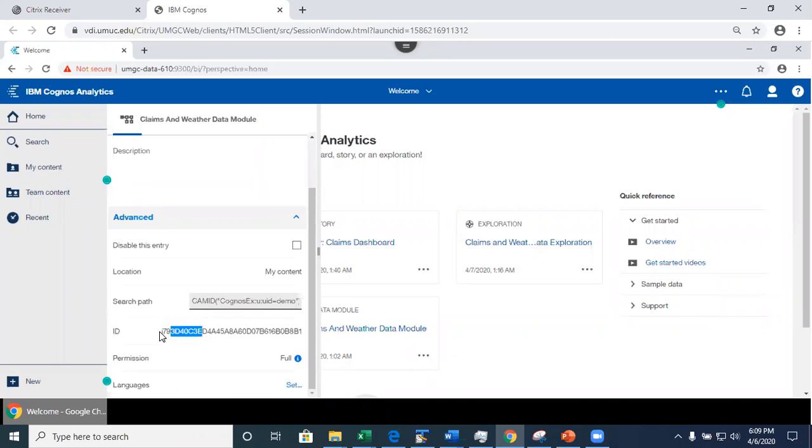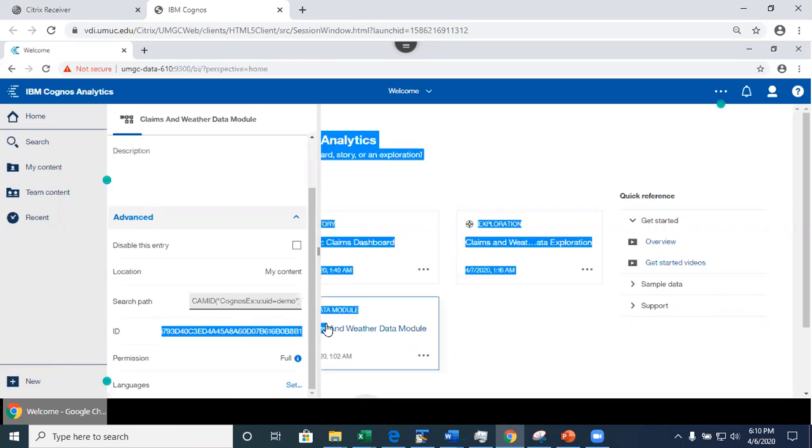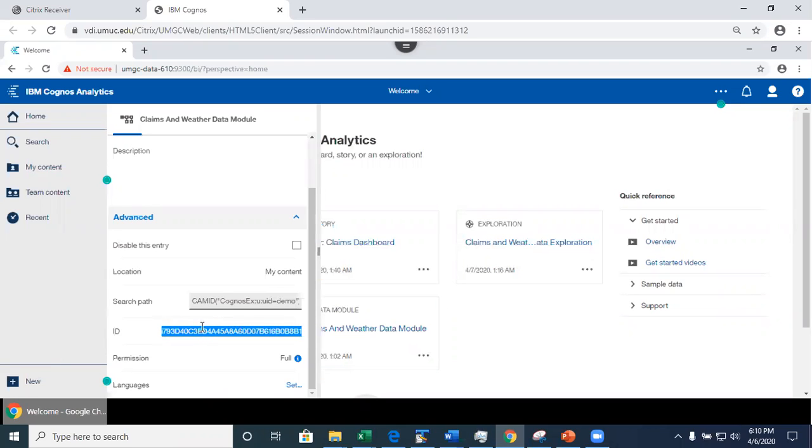Every visualization that I created, all dashboards and all explorations, are associated with this number. Even if my teammate creates another data module with the same name, it's not going to be the same file that I have here. In my content, I cannot have two files with the same name.